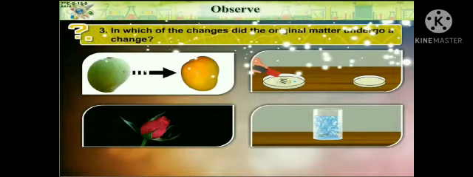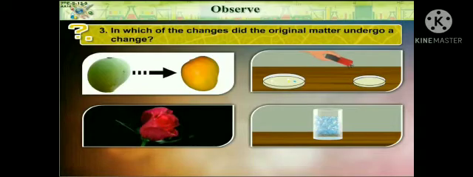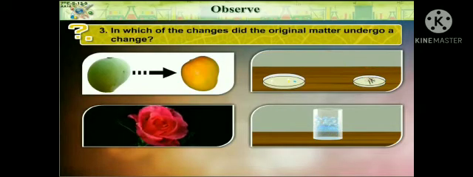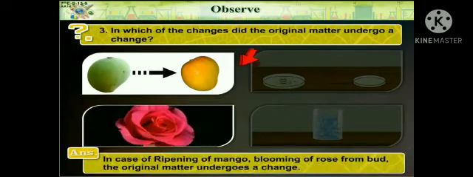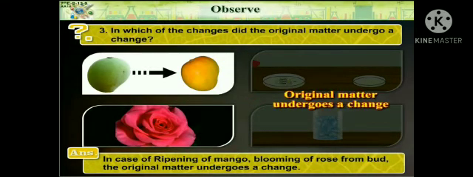In which of the changes did the original matter undergo change? Let us find out. Here's the answer. In case of ripening of mango, blooming of rose from bud, the original matter undergoes a change.